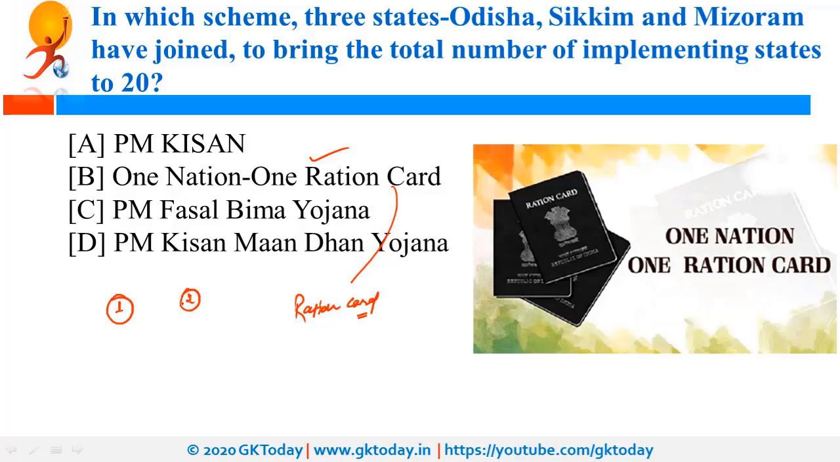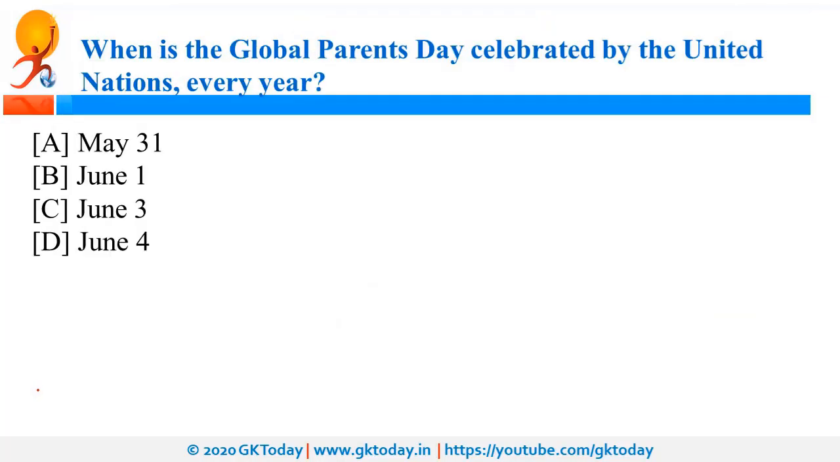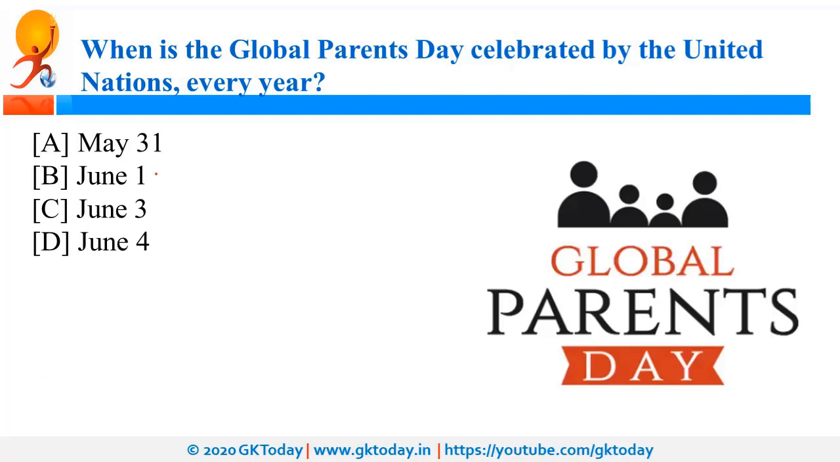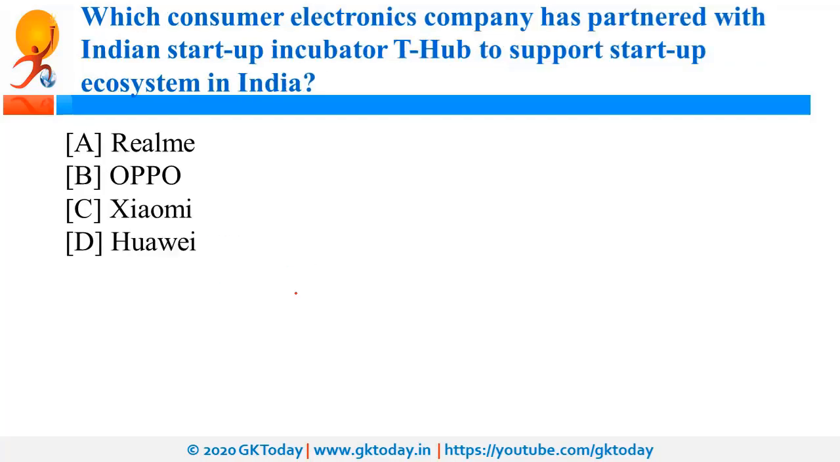So this will ensure the portability, and this will help the poor and migrant people to get the food benefits under NFSA. On which day is the Global Parents Day celebrated by the United Nations? So it is celebrated on 1st of June, and this is celebrated to honor the parents. Now 2nd of June is celebrated as the Telangana Formation Day.